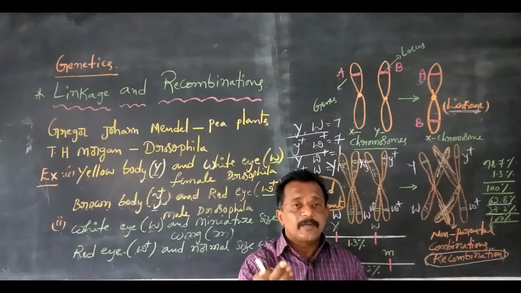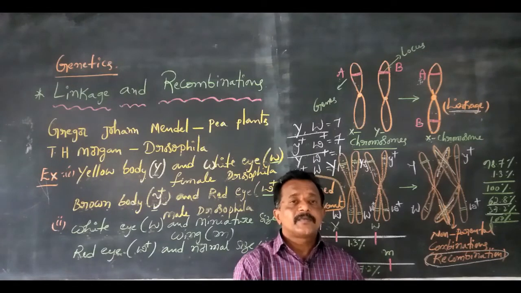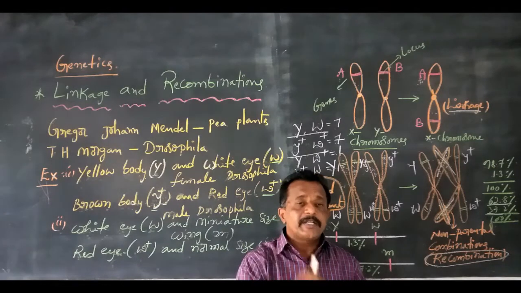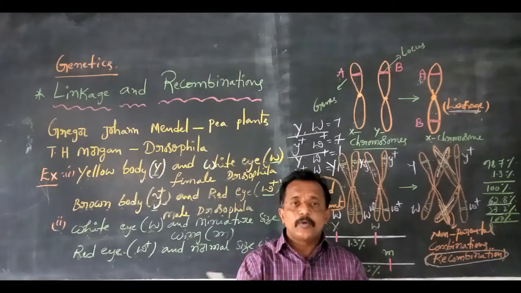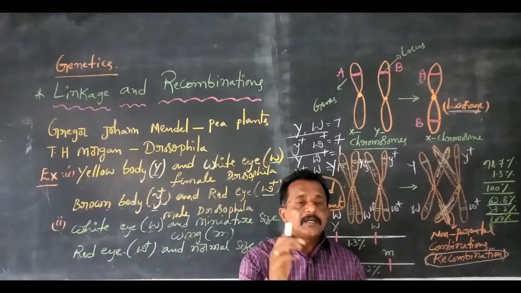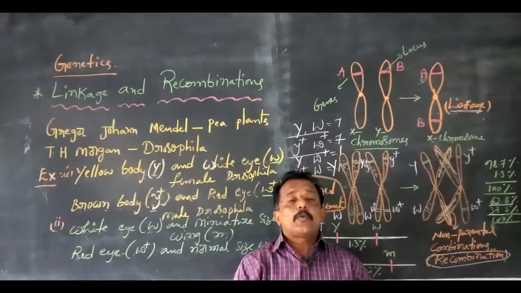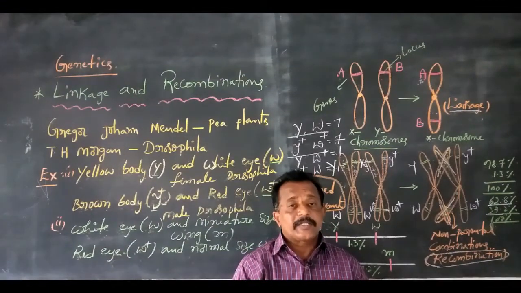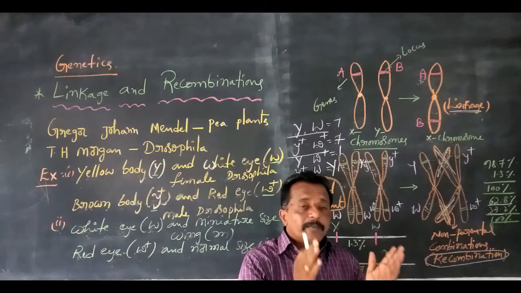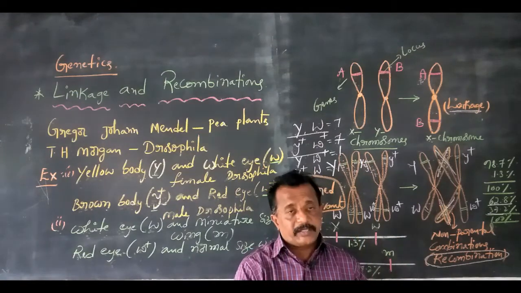So in the first example, cross A, low recombinations appear. In the second example, cross B, recombinations appear at 37.2%. Why? Because of low recombinations and high recombinations.